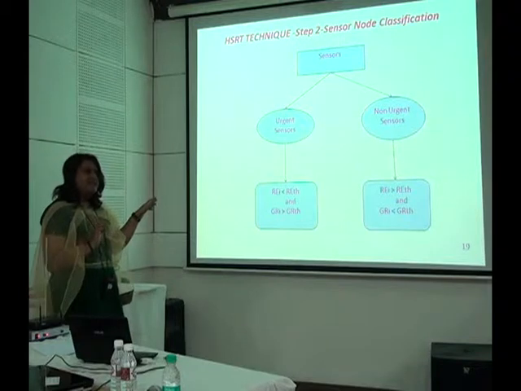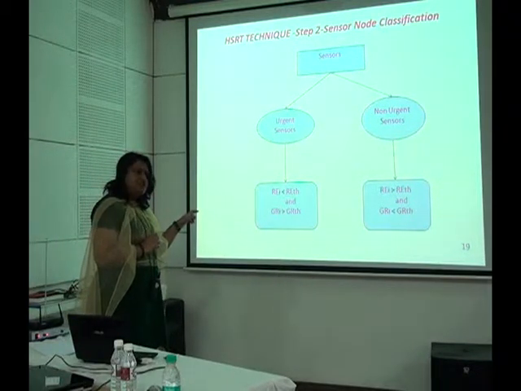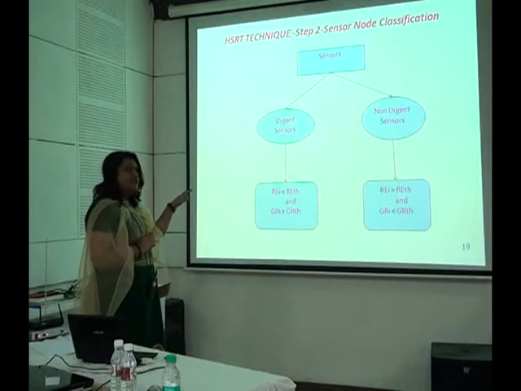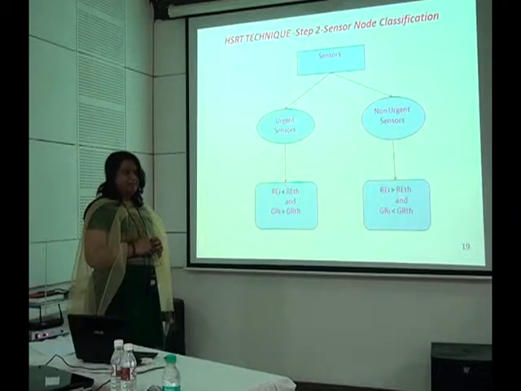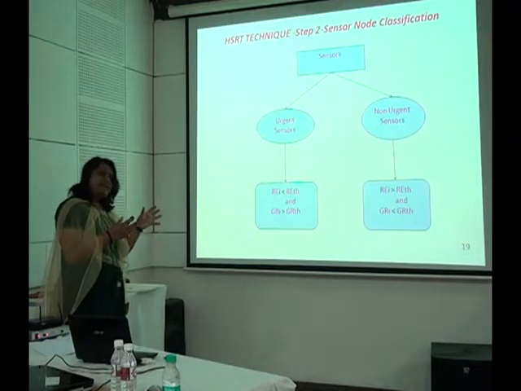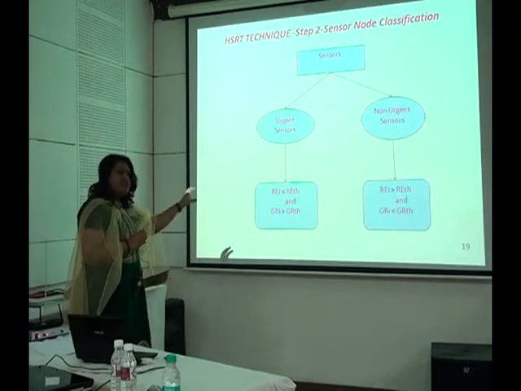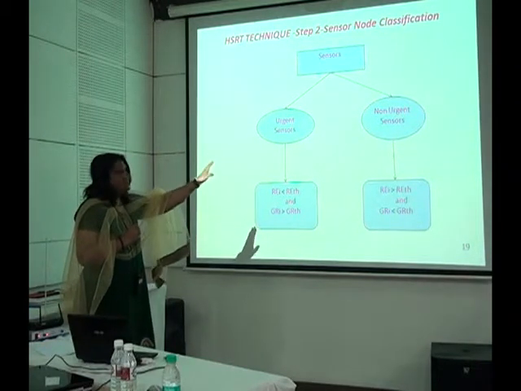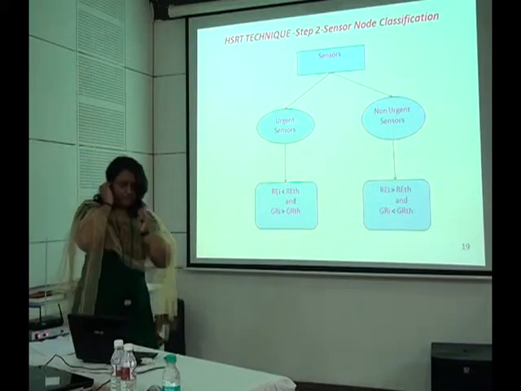Here, the quantity REi is the residual energy of the sensors and GRi is the data generation rate of the sensors, and RETH is the minimum threshold value of the residual energy and GRTH is the maximum threshold value of the data generation rate. So in simple words we can say that a sensor is treated as an urgent sensor if it has a low residual energy and high data generation rate, and a sensor is treated as a non-urgent sensor if it has high residual energy and low data generation rate.